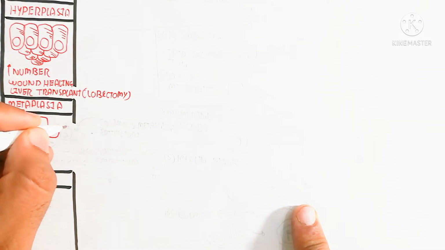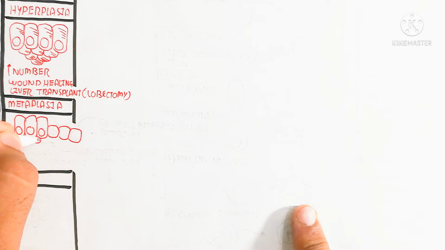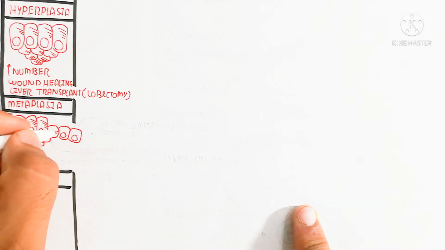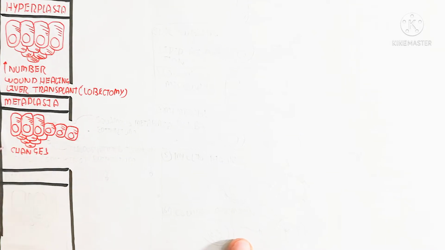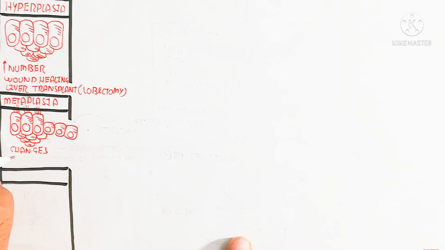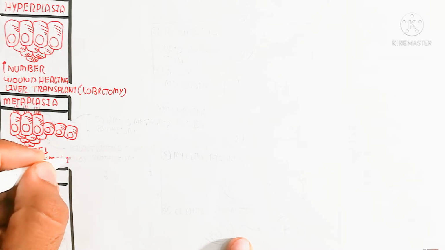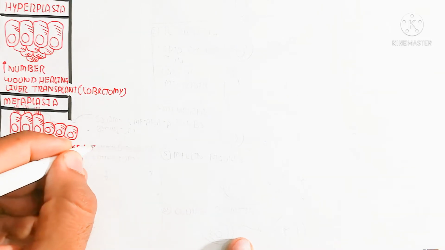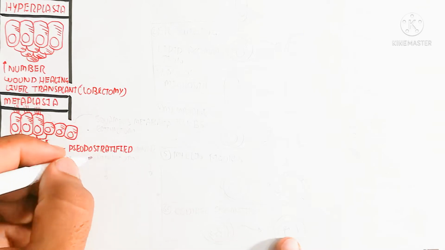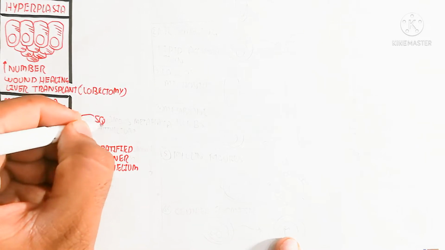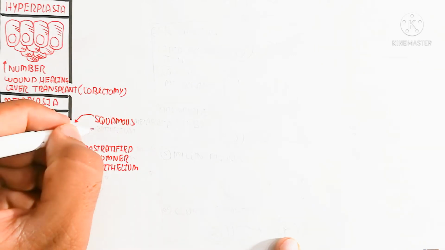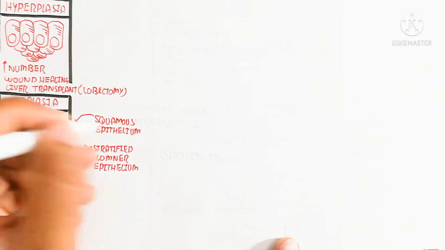So here is metaplasia. Metaplasia means a change in the type of cell. In the respiratory tract, smoking will cause the conversion of pseudostratified columnar epithelium into squamous epithelium. Basically the columnar epithelium contains cilia, so the cilia can be removed and the cell shape changes.